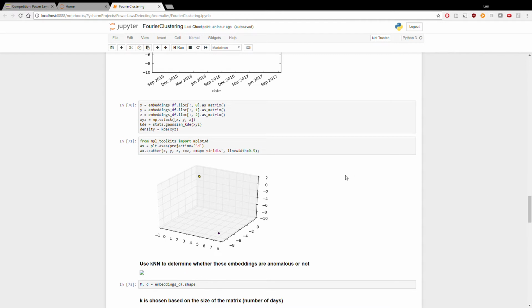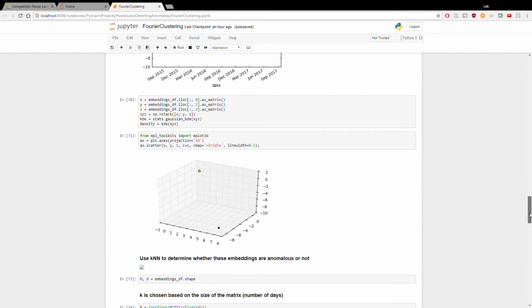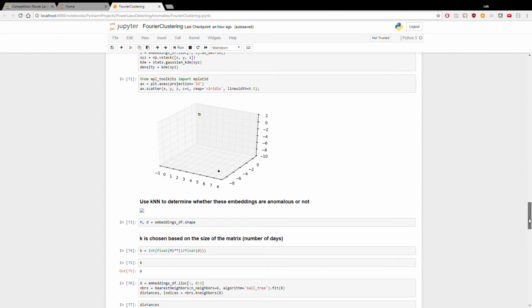And we can use that, and it's 3 dimensions, so we can also plot it in 3 dimensions. We see a little cluster here, and one guy way out here. And if we zoomed in here, we would be able to see some more detail in the clustering, or the space between the various points.